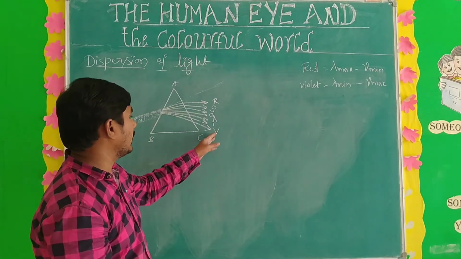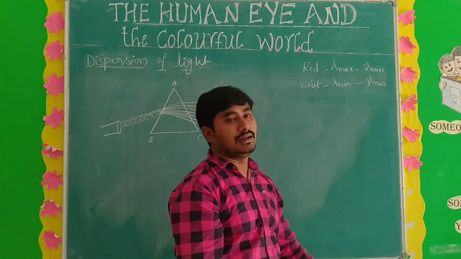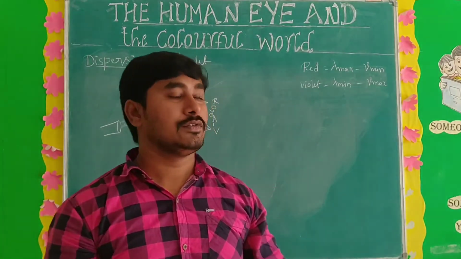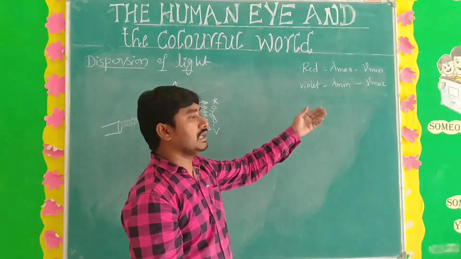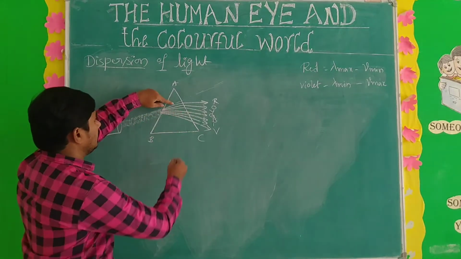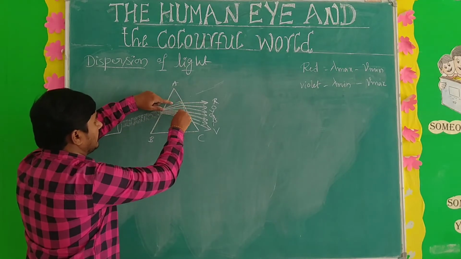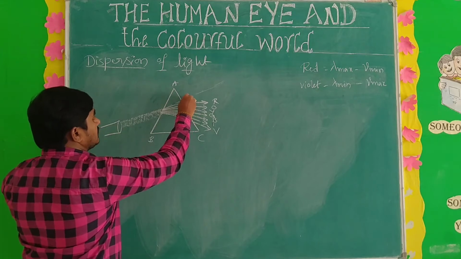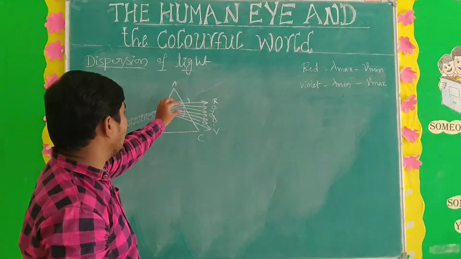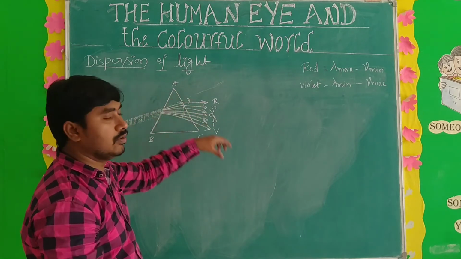Why does the violet color deviate more? Because violet has less wavelength and more frequency, and the one having more frequency deviates more. See here, the angle of violet is very large, but red color has a smaller angle. So red color deviates less, but violet color deviates more.